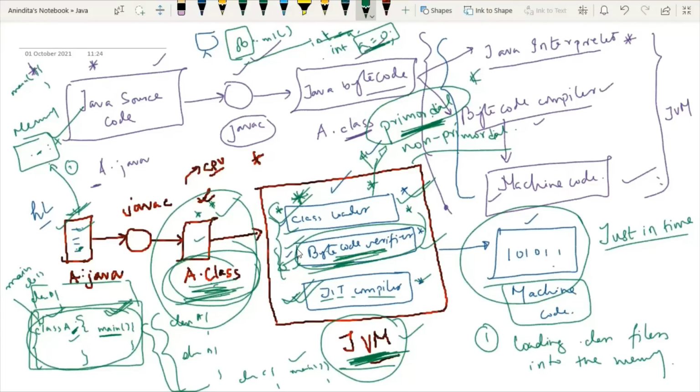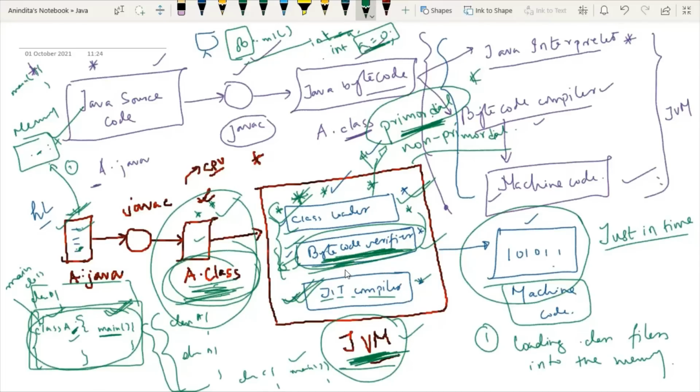And what are the other two components doing? One is responsible for loading the dot class file into the memory, and another one is responsible for checking the rules and protocol verification. So this component is responsible for protocol verification, but the actual task is performed by this JIT compiler.